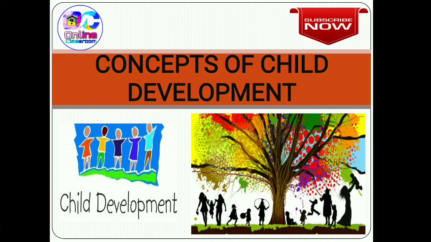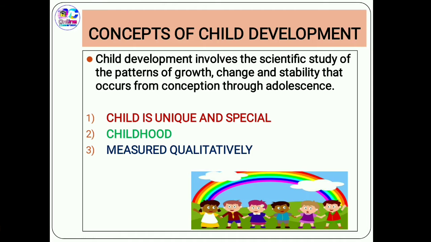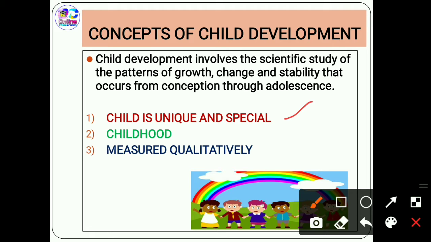Now moving straight to the topic, when we talk about child development, what does the word mean to us? It involves a scientific study of the patterns of growth, change and stability that occurs from conception to adolescence. It has certain features which have already been given, that is, it is unique and special.